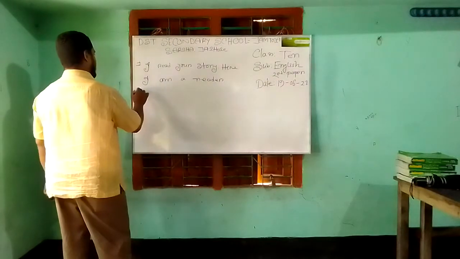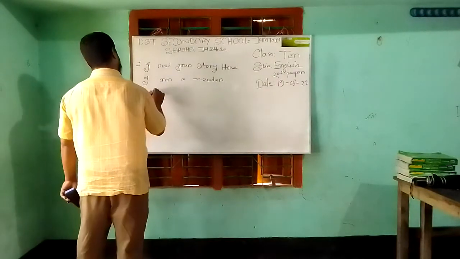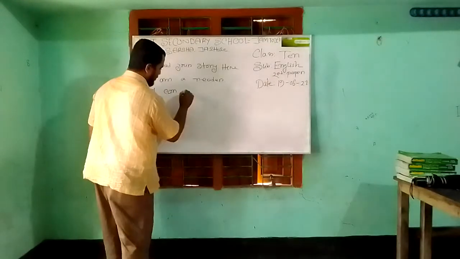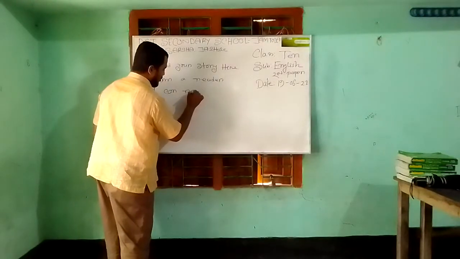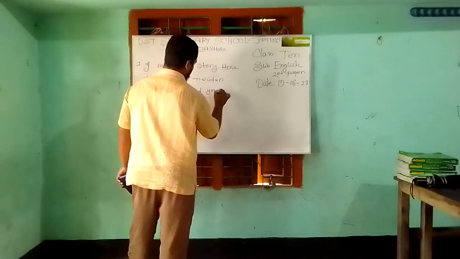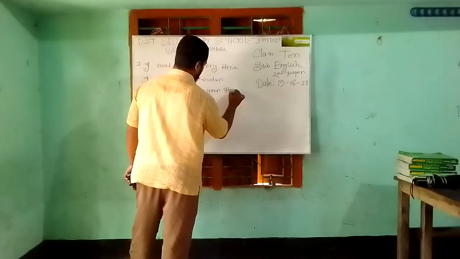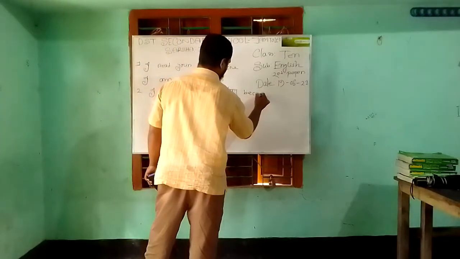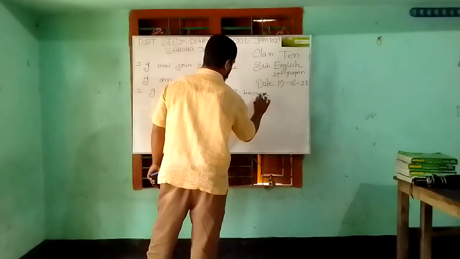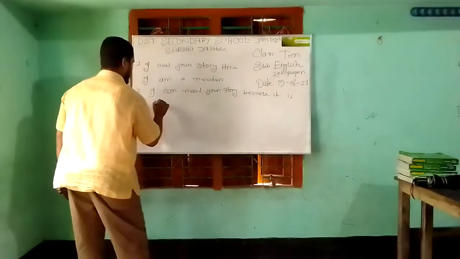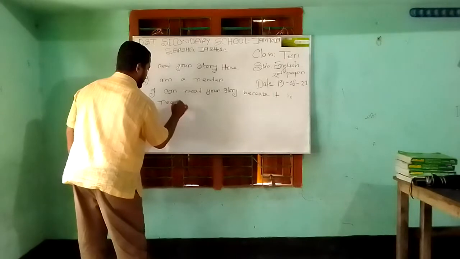The second sentence: I can read your story because it is readable.